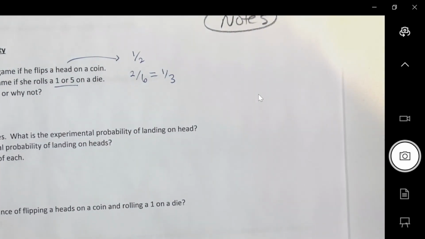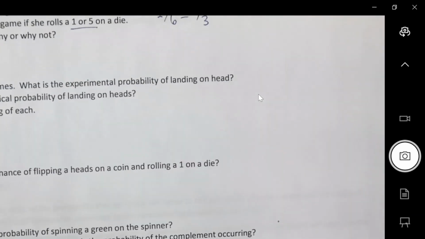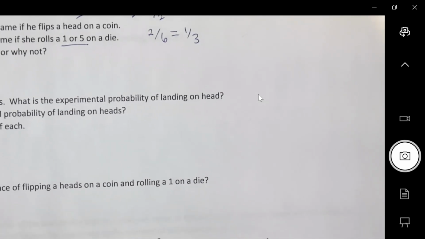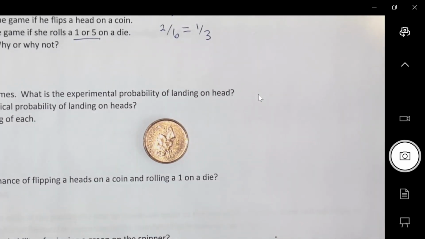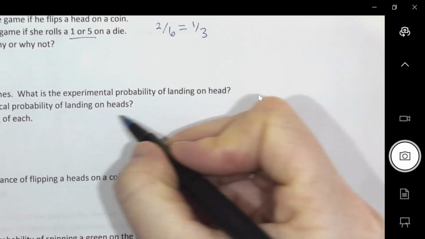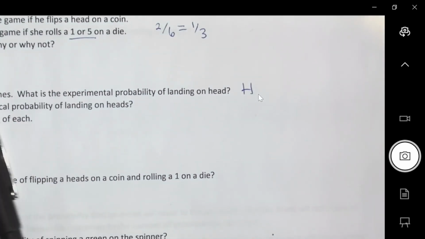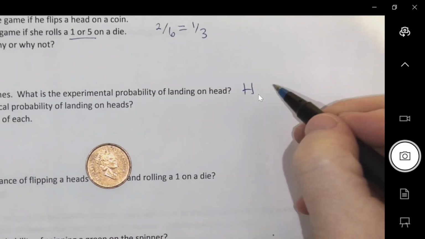Okay. Flip a coin 6 times. What is the experimental probability that it will land on a head? Okay, ready? So this is an experiment. My first flip, that's a head. That's a head.